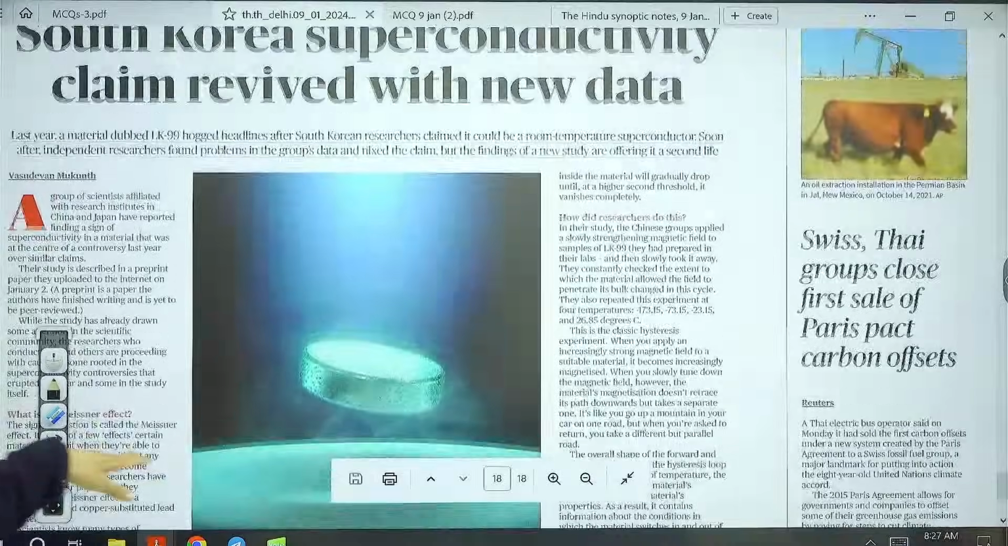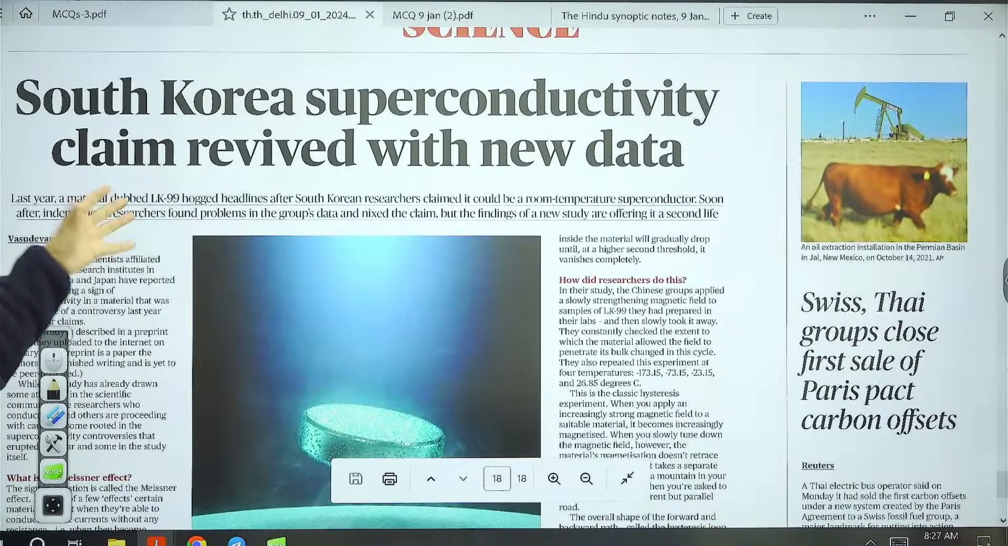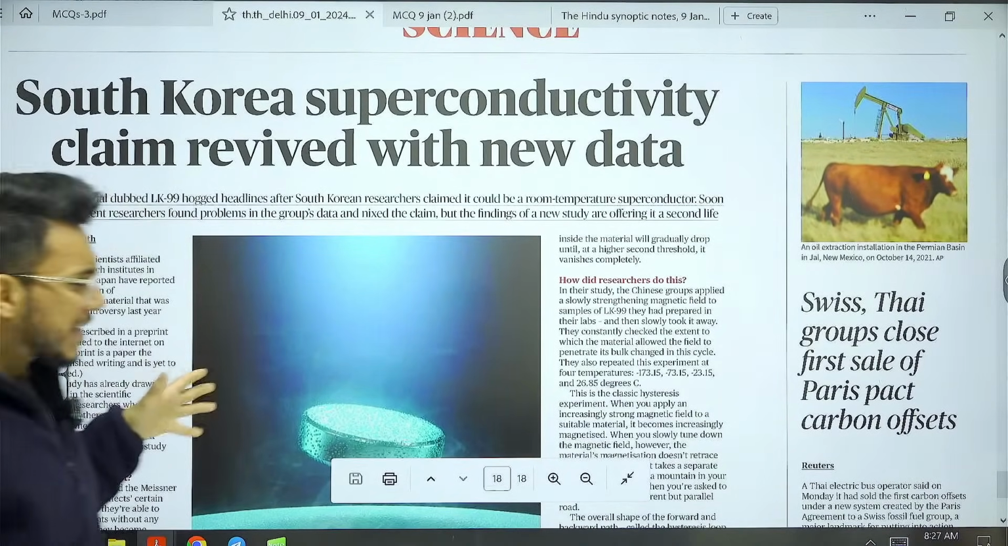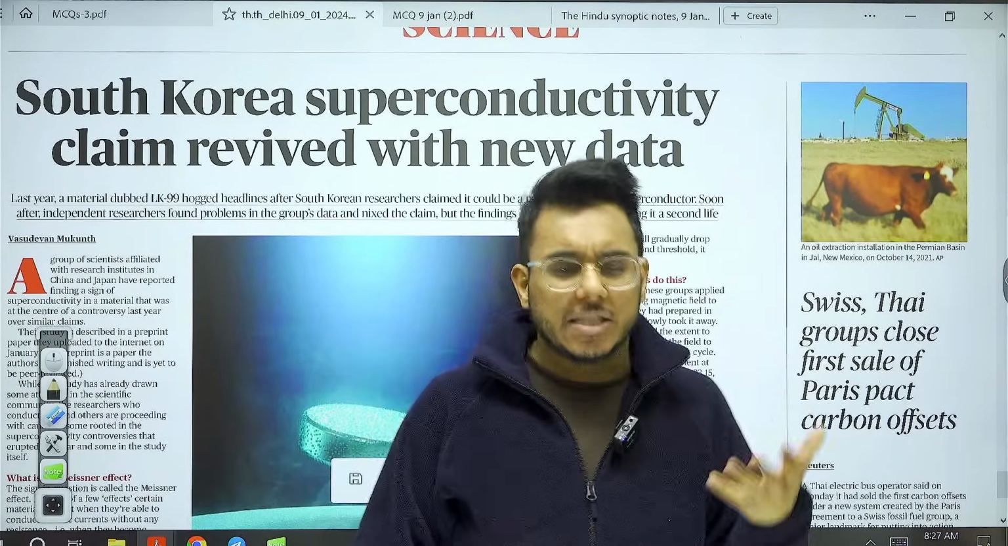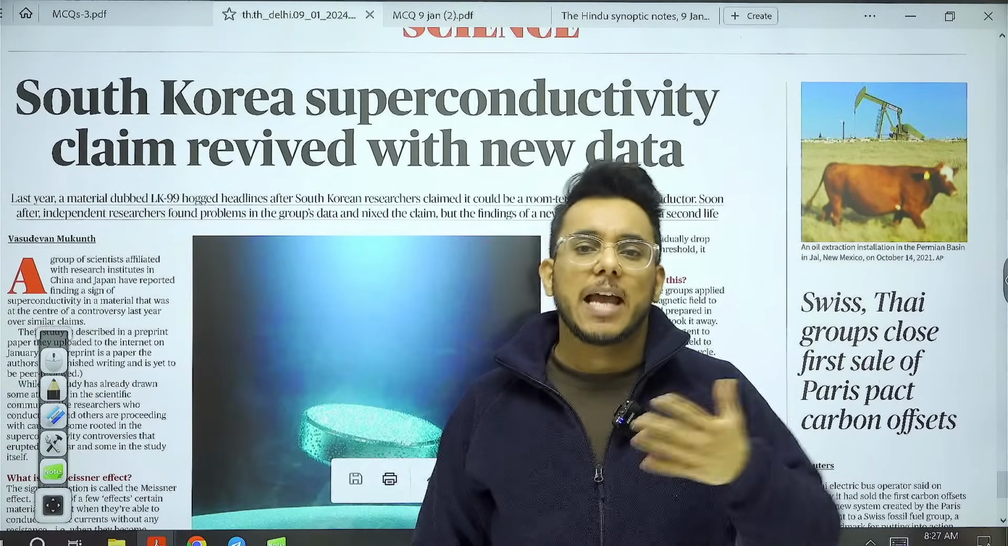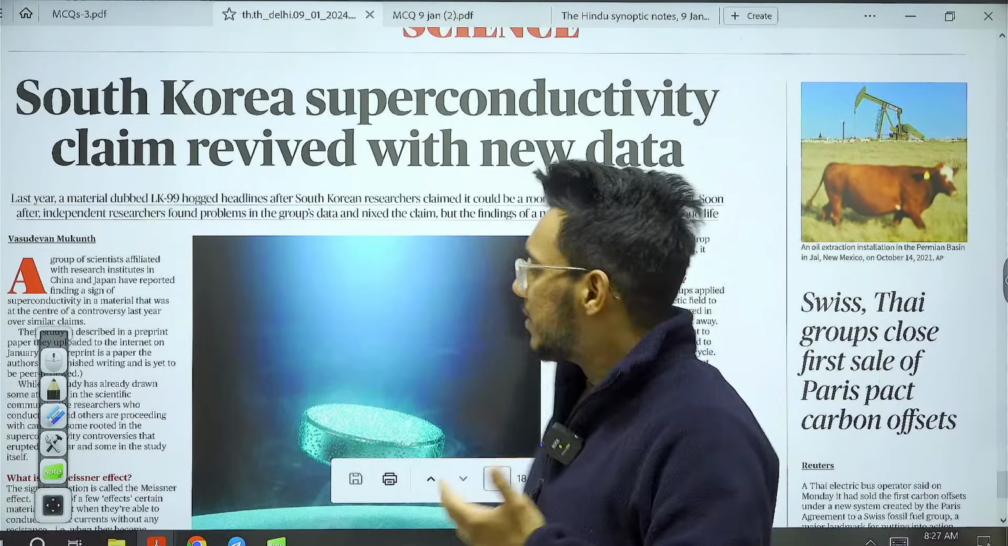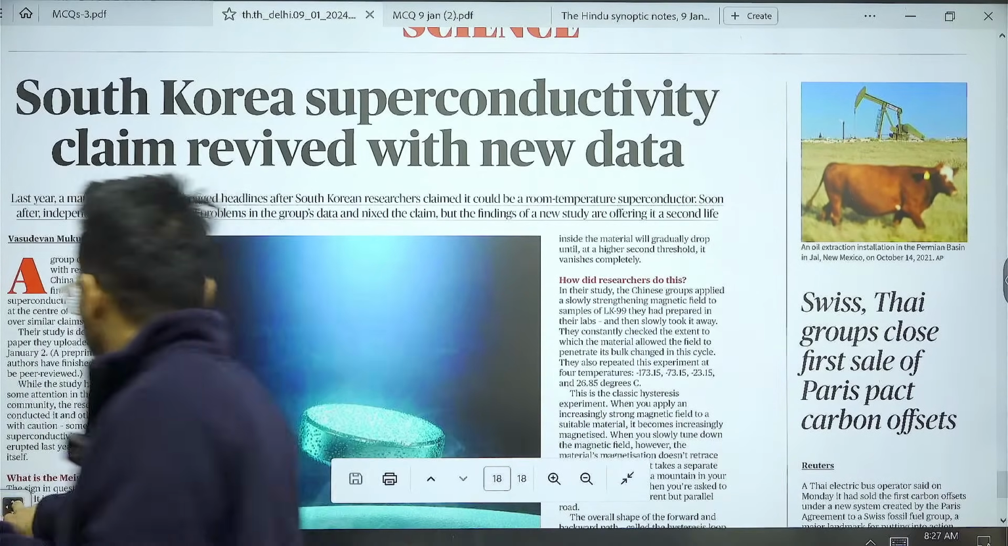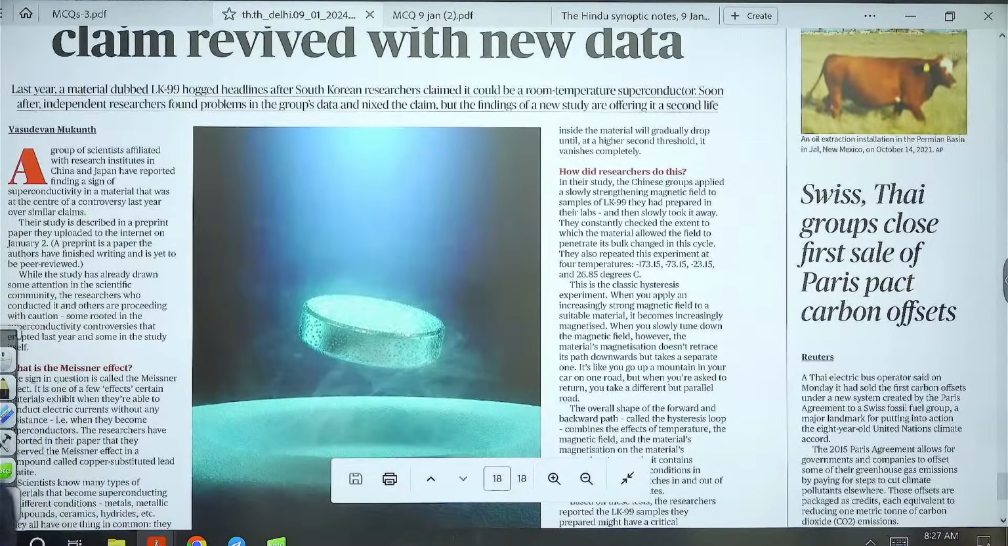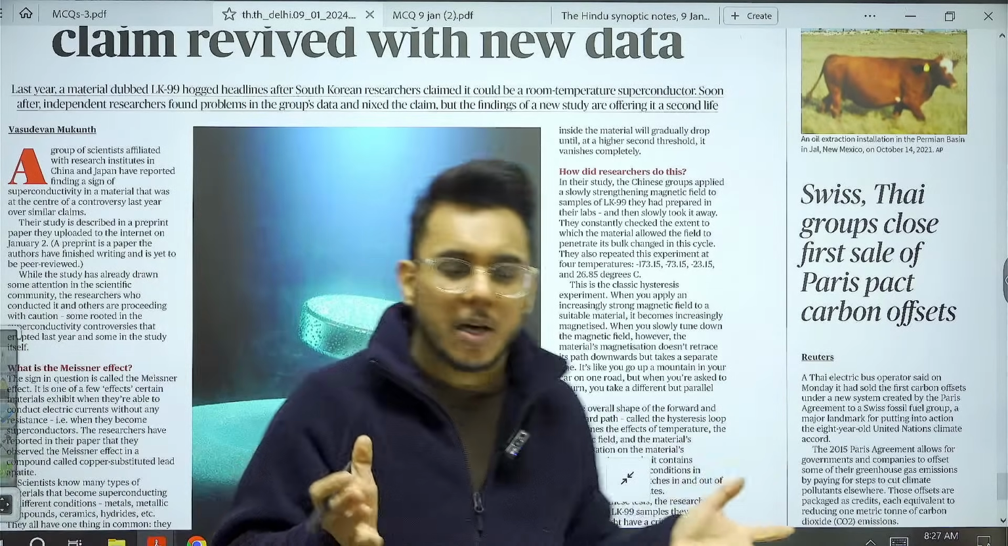Now, what is the article on today's science page? South Korea superconductivity claim revived with new data. Guys, recently certain researchers in South Korea claimed that they have found a material by the name of LK99, which was a superconductor at room temperature.